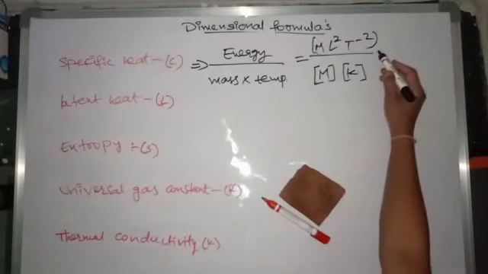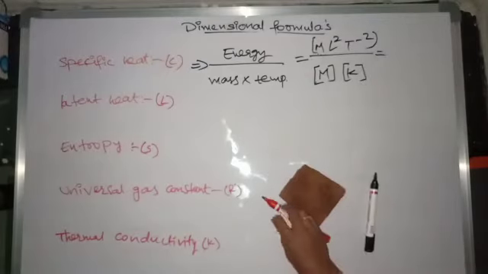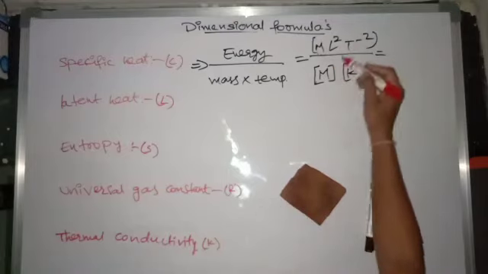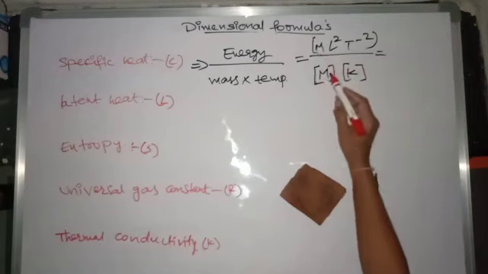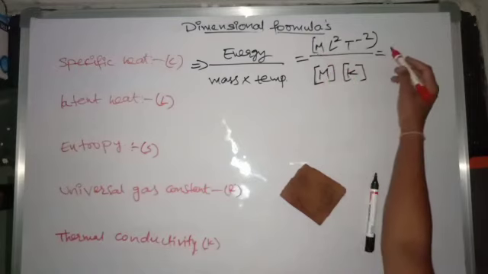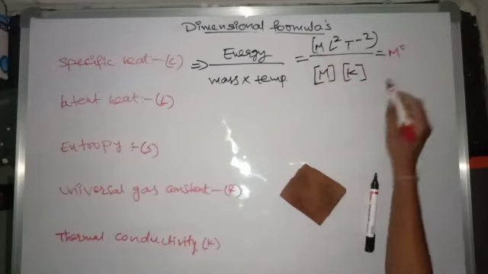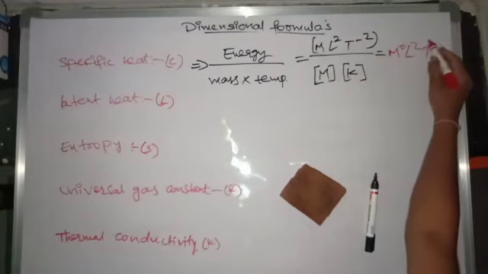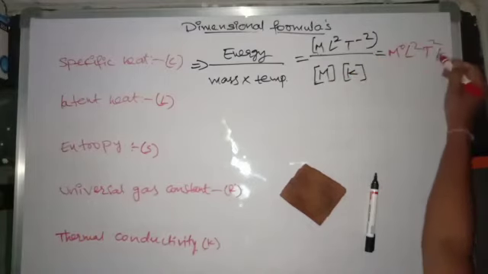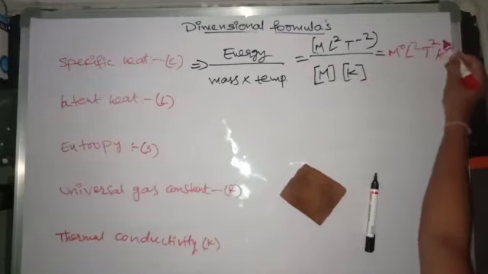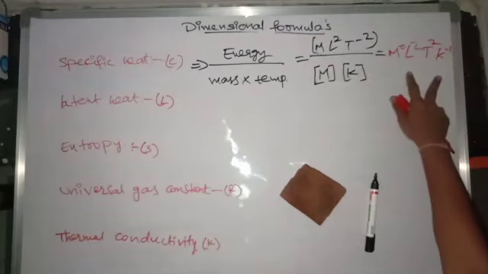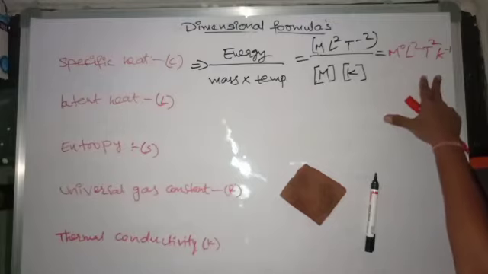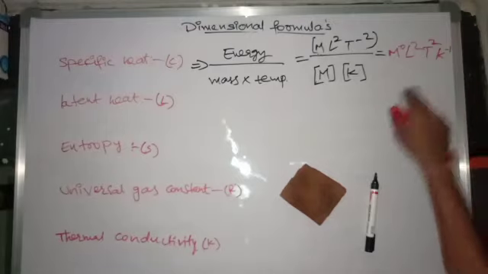Now the dimension formula for specific heat is M1 and M power minus 1 is M0, L2 T power minus 2 and K power minus 1. So the dimension formula for specific heat is M0 L2 T power minus 2 K power minus 1.